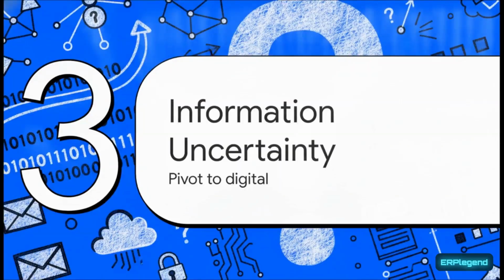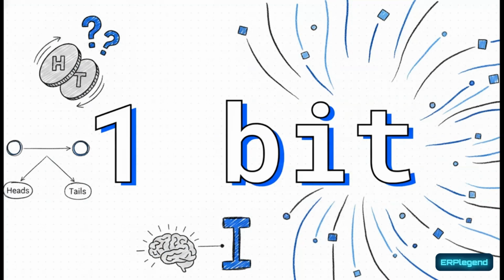Which brings us to Section 3, information and uncertainty. Back in the mid-20th century, a mathematician named Claude Shannon realized something amazing. This exact same mathematical concept of probability could be applied to digital information. Instead of measuring the uncertainty of where physical energy is located, Shannon used entropy to measure the uncertainty of information.